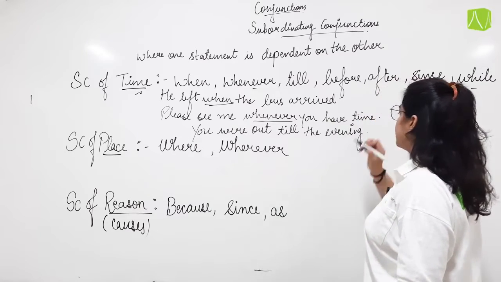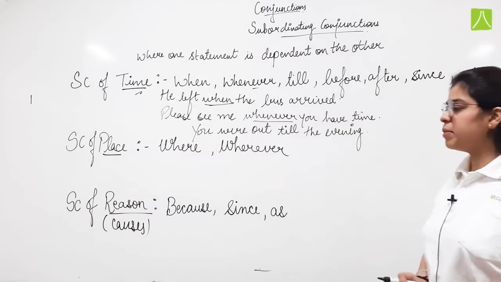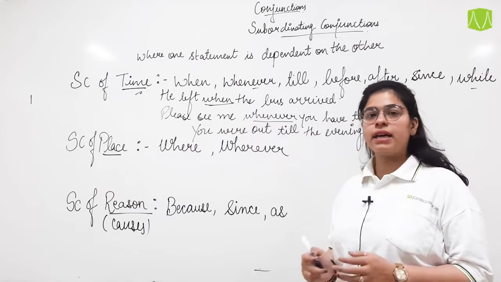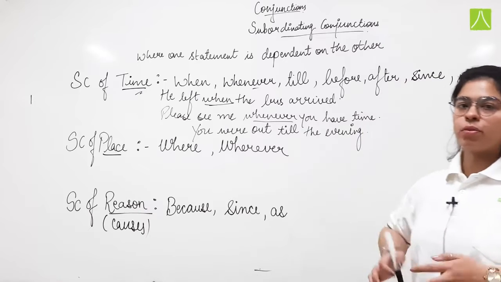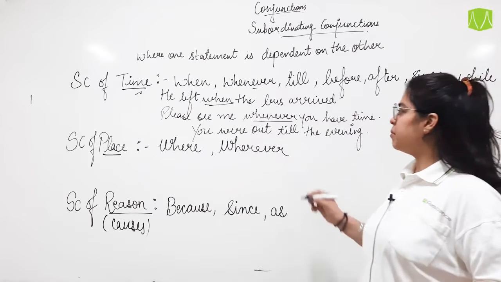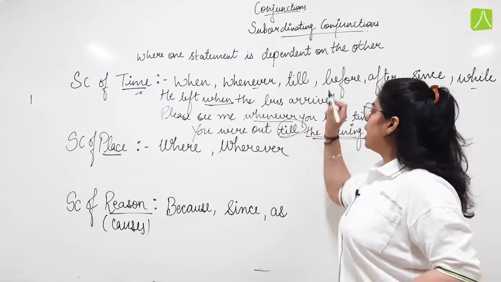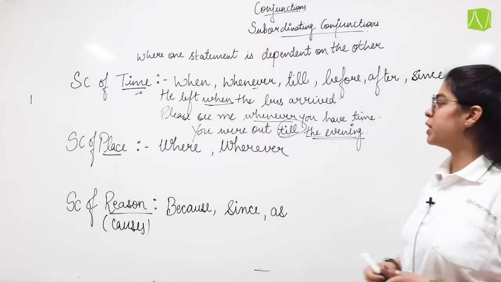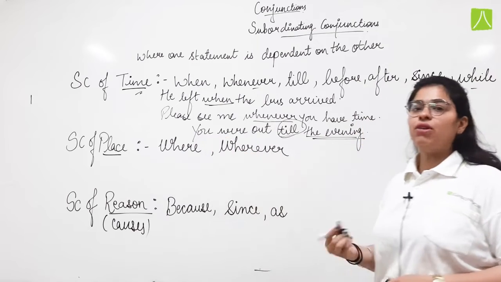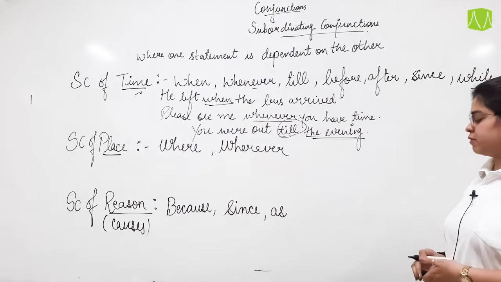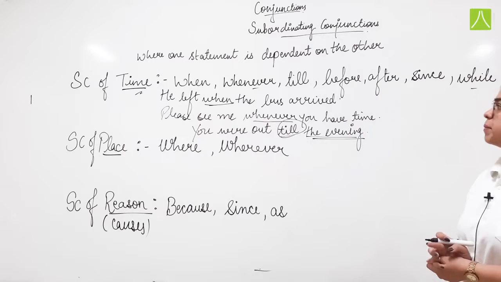You were out till the evening. So we are talking about either evening. Currently it's the next morning or probably night, and I am talking about a particular time, evening. So until evening, the person we are talking to, the second person is out from the home or from the place we are talking about.